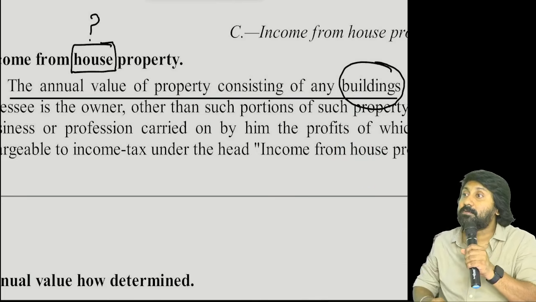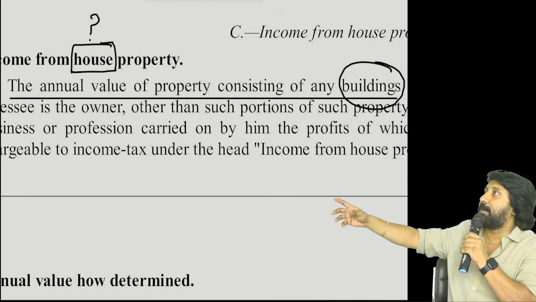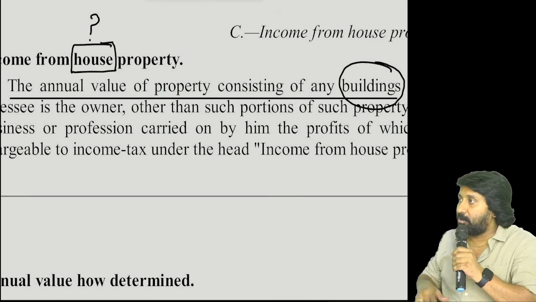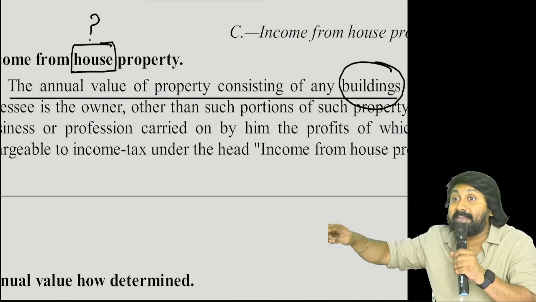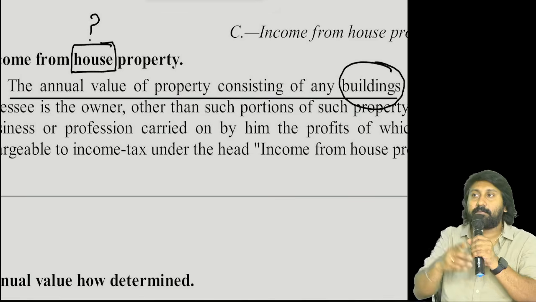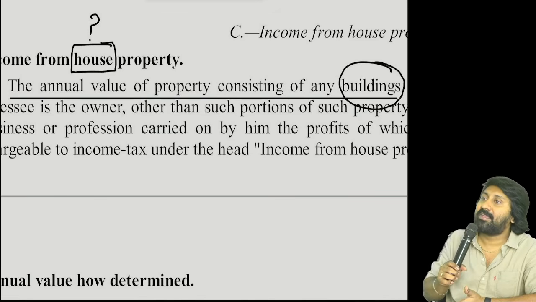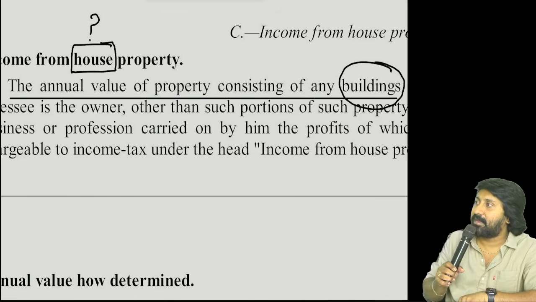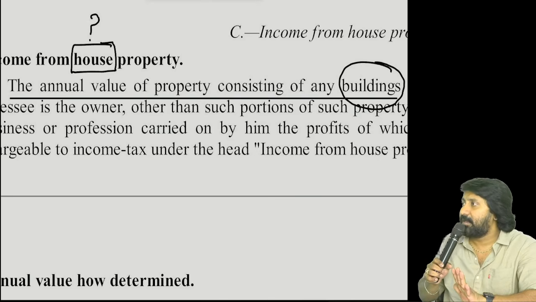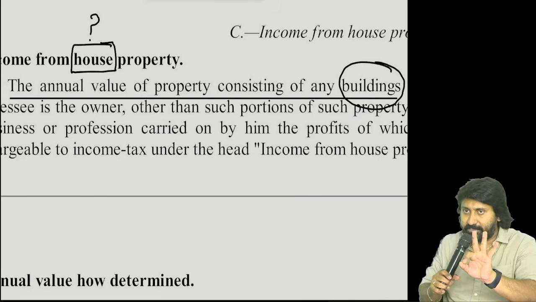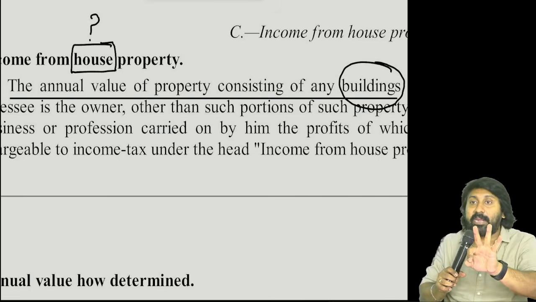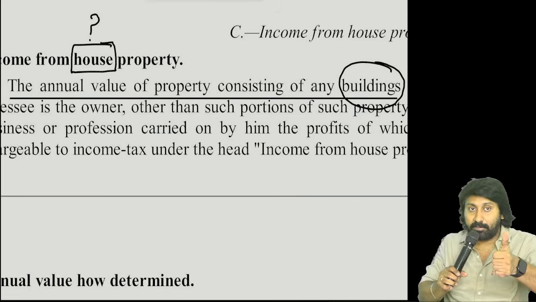For example, the owner of this building sold this building to me. Now tell me, what is the income to him? Capital gain. It's not rental income. So I told you three points. I gave a building on rent, my income will be house property income.